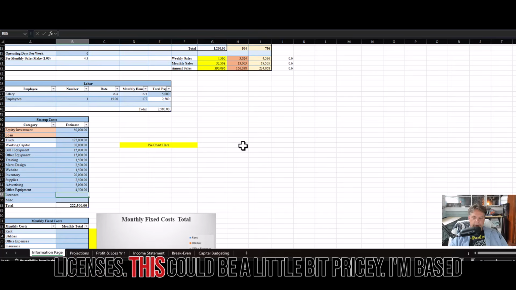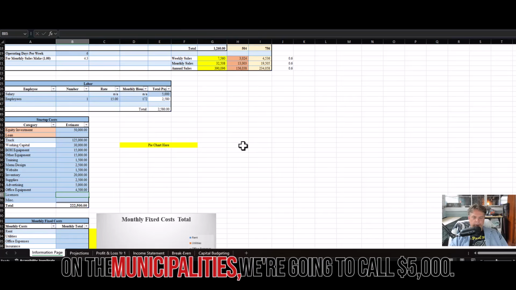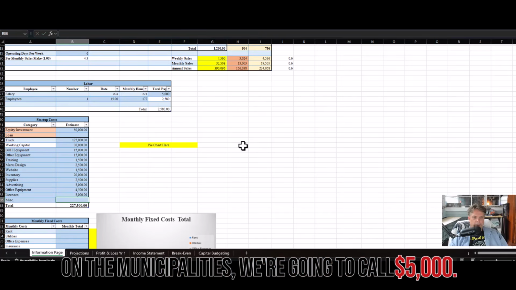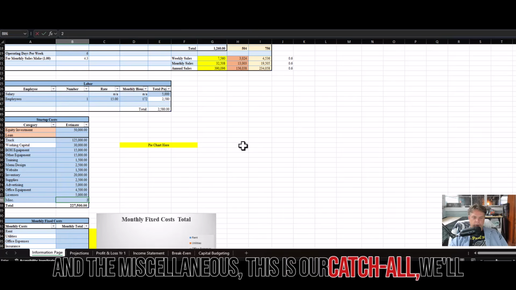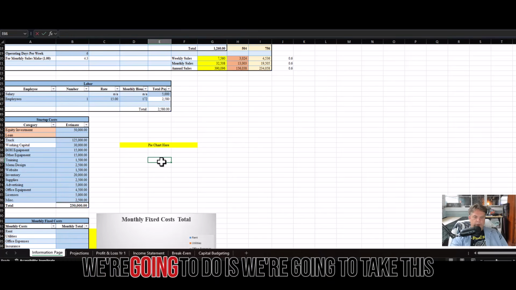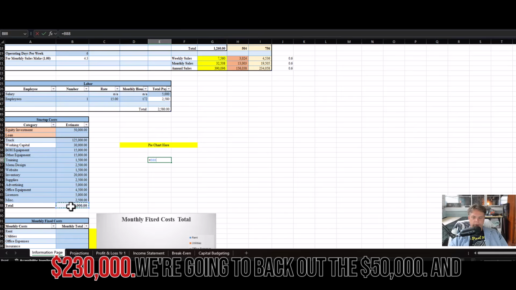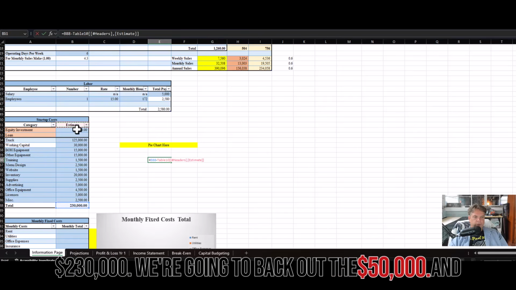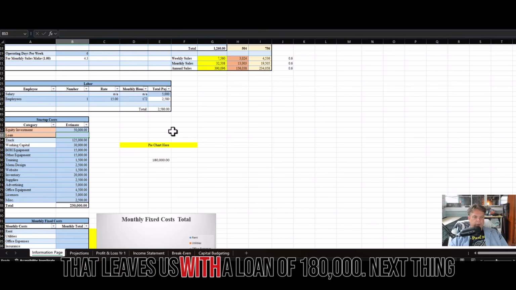Licenses, this could be a little bit pricey based on the municipality, so we're going to call it $5,000. And the miscellaneous, this is our catch-all, we'll go with $2,500. So we're looking at $230,000. What we're going to do is take this $230,000, back out the $50,000, and that leaves us with a loan of $180,000.